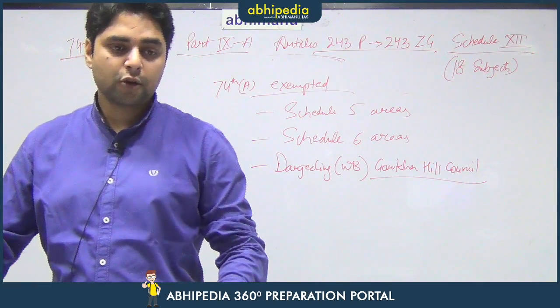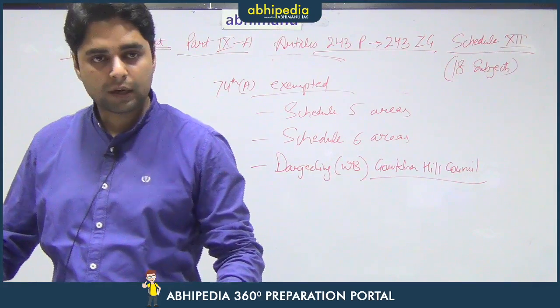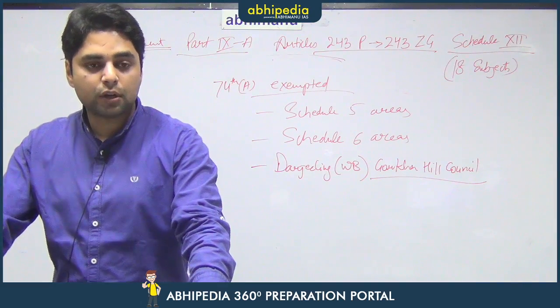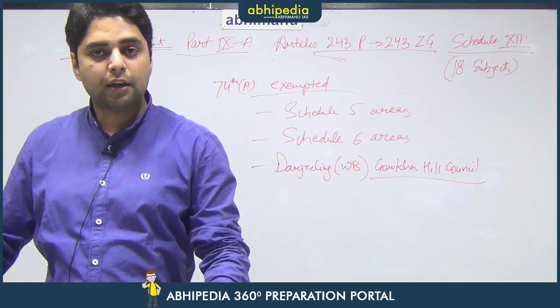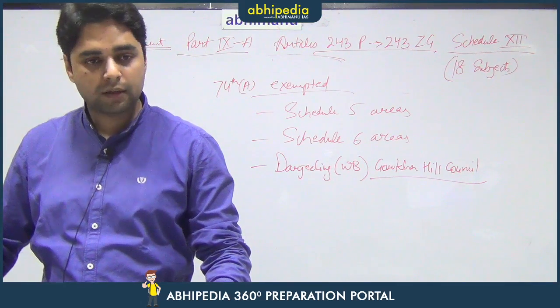Yes, the municipal corporations of the union territories are directly administered by the union government. Yes, you are right. So, the Chandigarh Municipal Corporation does not come either under the Punjab government or under the Haryana government, but it directly is administered by the union government. Yes, you are right.